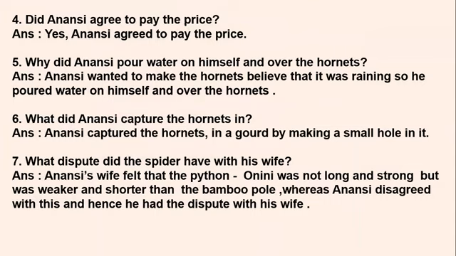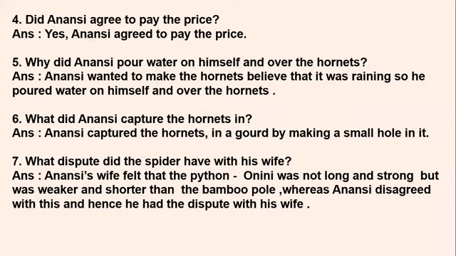Next question. Why did Anansi pour water on himself and over the hornets? So when we read the chapter, we come to know that Anansi had poured the water on himself and also on the hornets. So why did he do so? So the answer is Anansi wanted to make the hornets believe that it was raining. So he poured water on himself and over the hornets. So we have read the chapter.